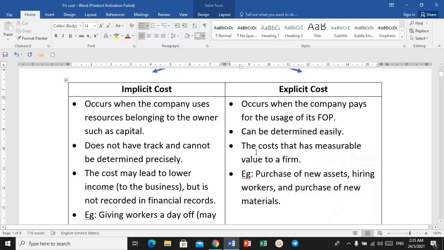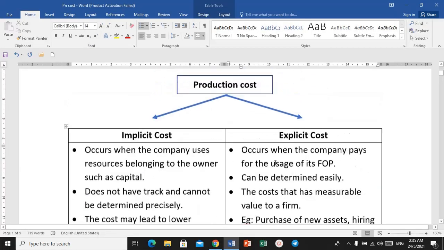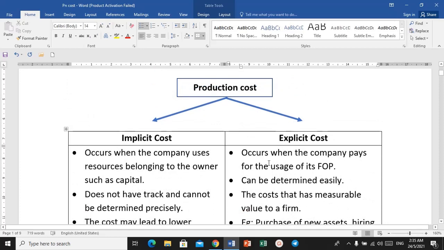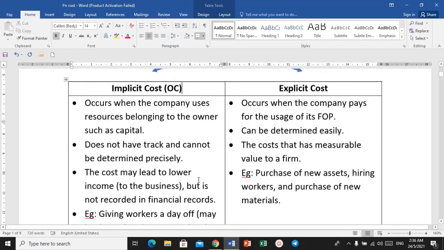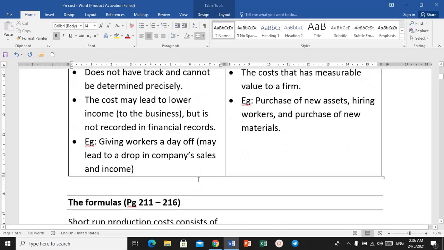So let's go back to our notes. Okay, we are done with the explanation on implicit cost and explicit cost. Let me do a few notes on this. Implicit cost is also known as opportunity cost. OC means opportunity cost. Cost lepas, cost melepas. We have covered this in the first chapter, so I'm not going to look at it again.